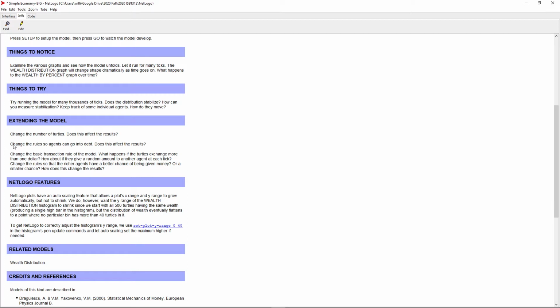But maybe I thought I could check this: change the rules so that agents could go into debt. We have lots of debt in our particular system. We have folks who take out loans for lots of things. I'm talking to a bunch of college students, maybe there's a couple of you who have taken out college debt. Maybe we take out debt to finance a house or a car or whatever.